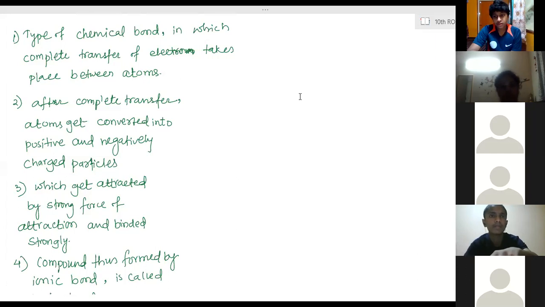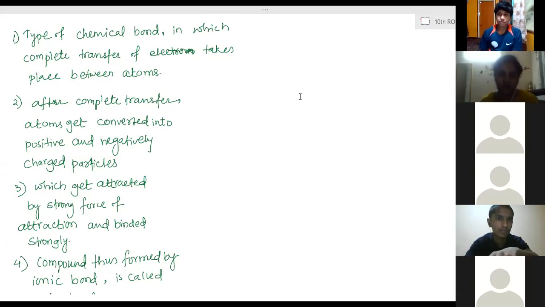And what do you mean by covalent bond now? In ionic bond, the complete transfer of electrons takes place. In covalent bond, there is a sharing of electrons to complete the octet. Two atoms share electrons. Two or more atoms share electrons among themselves.